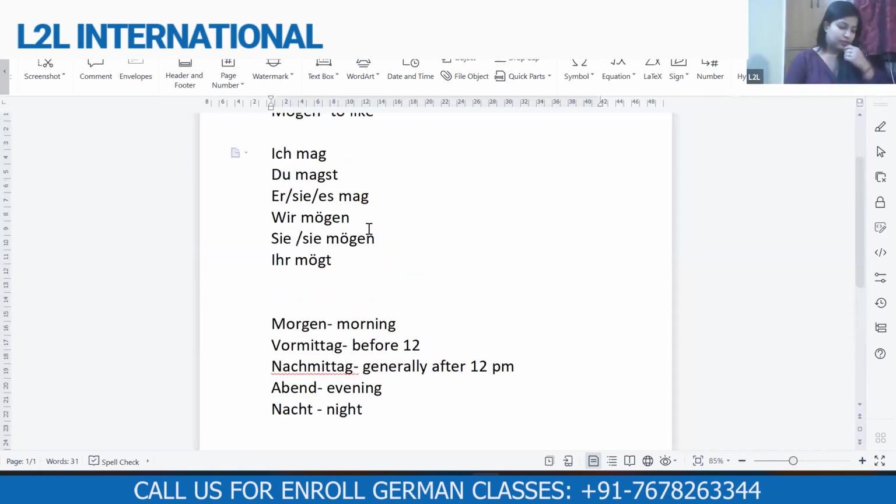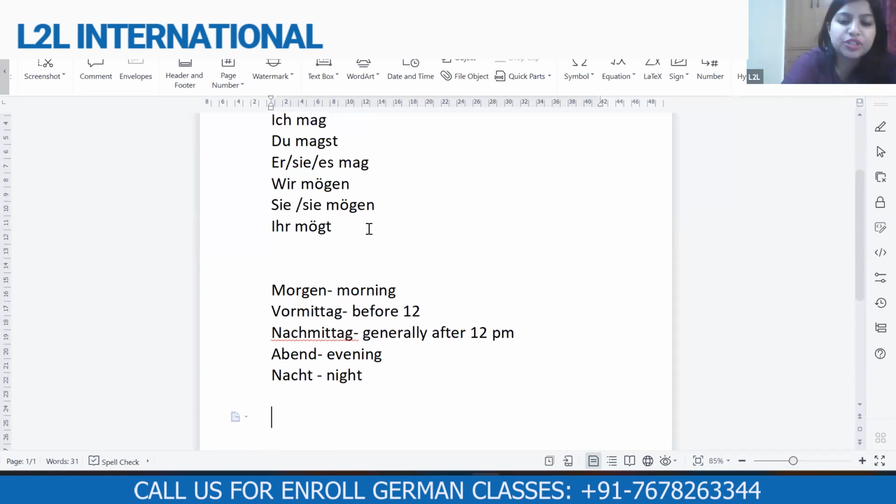Okay. Yeah. So now we have two verbs. Yesterday, like last class, we did möchten, and now we have mögen. Now we will make sentences using the 2 words based on food items.